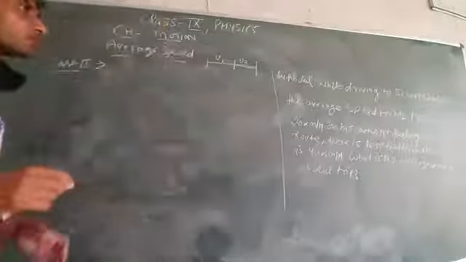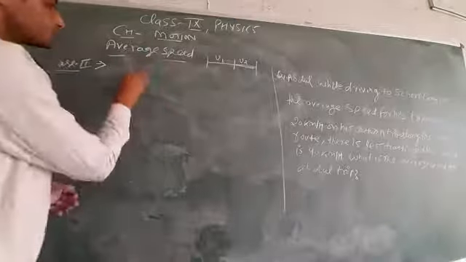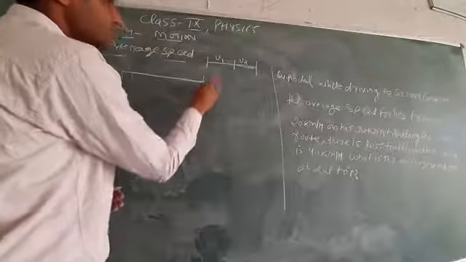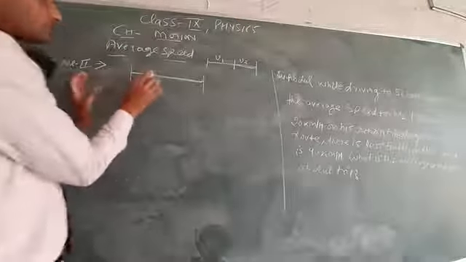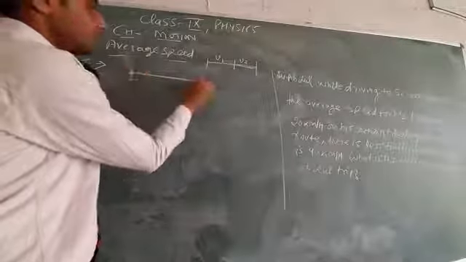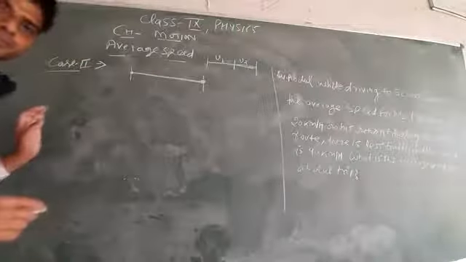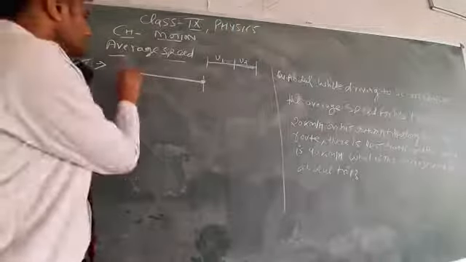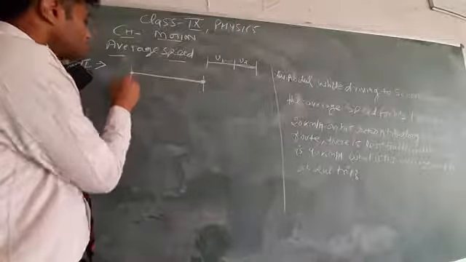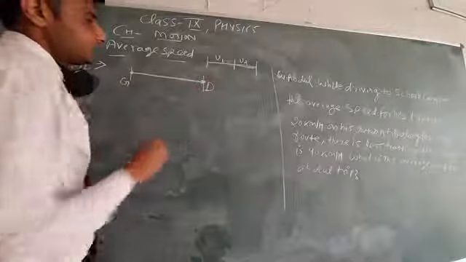In this case, we have to discuss this journey. This is the journey from Gorakhpur to Delhi.